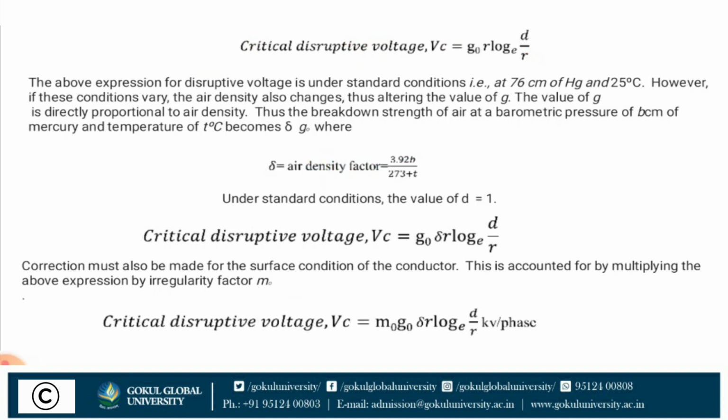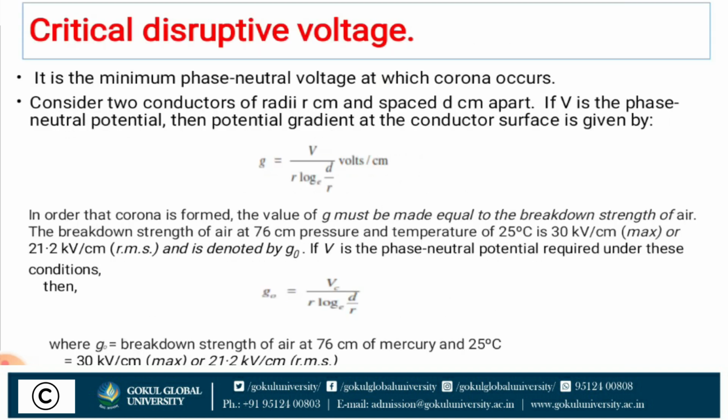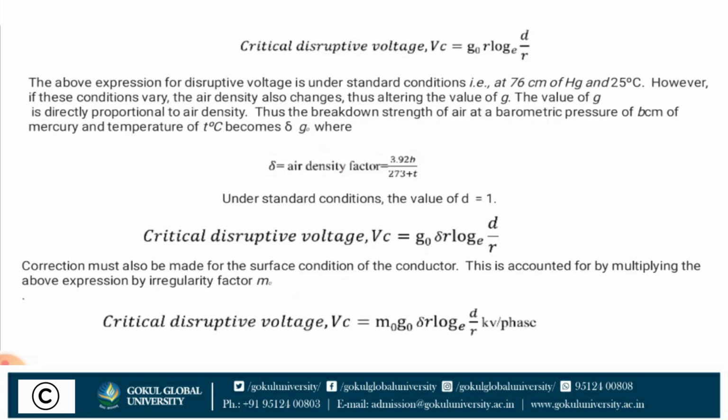Now, critical disruptive voltage. From this equation, we make Vc the subject. So, Vc is equal to G0 r log e d by r. Vc is called the critical disruptive voltage. Now, one more thing, the atmosphere also affects the corona effect. The above expression for disruptive voltage is under a standard condition, that means 76 centimeter Hg at 25 degrees Celsius.